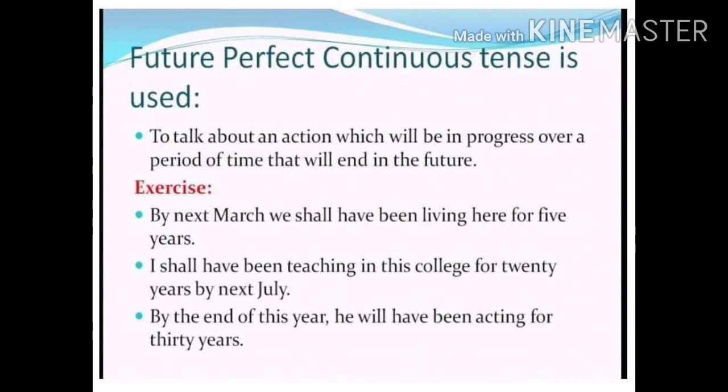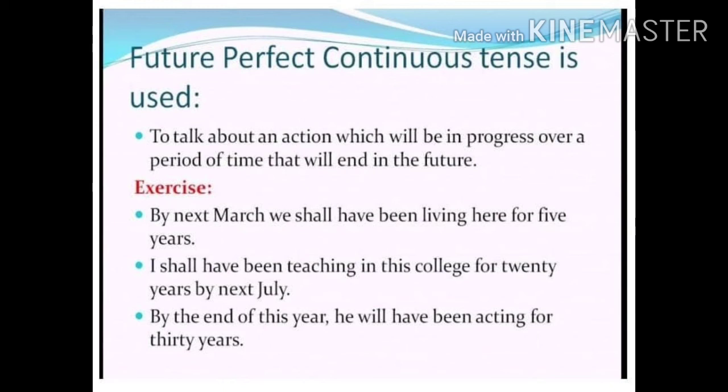Look at the example given here, by next March. So you are giving the deadline, the end in future. By next March we shall have been living here for 5 years. Again here you are speaking about a long duration. We shall have been living here for 5 years.